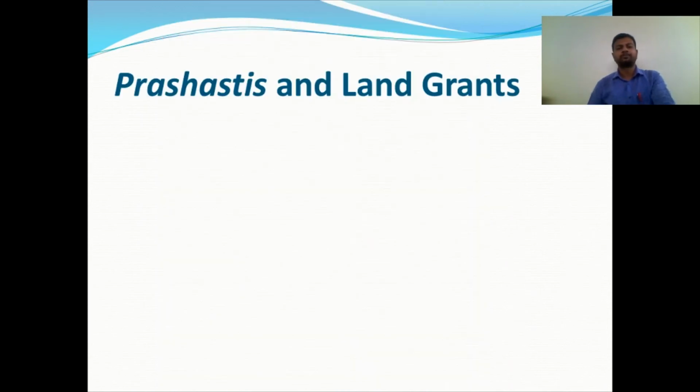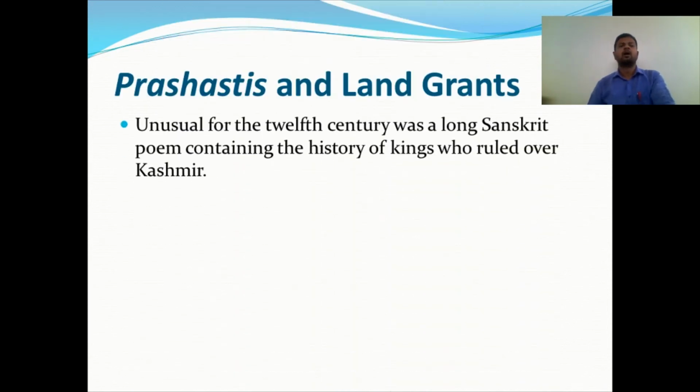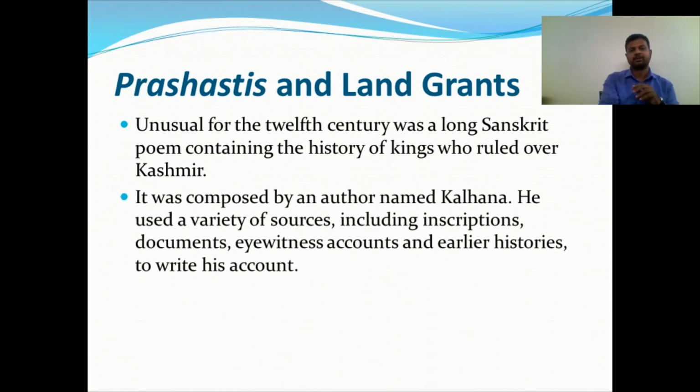Now here, unusual for the 12th century was a long Sanskrit poem containing the history of the kings who ruled over Kashmir. It was composed by an author named Kalhana. You might have heard of Kalhana. Rajatarangini is his famous work.